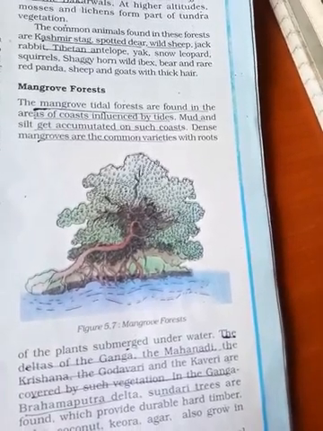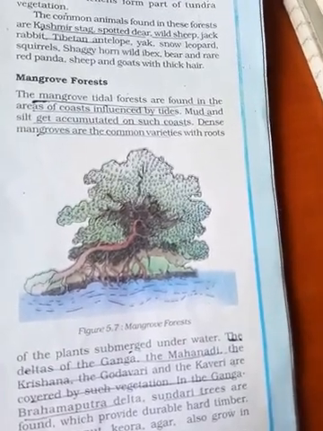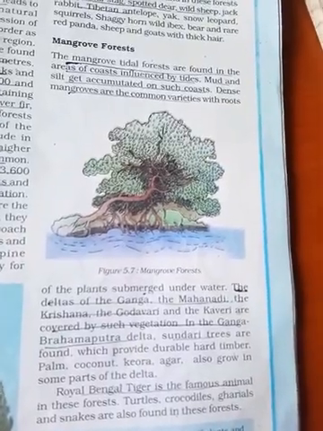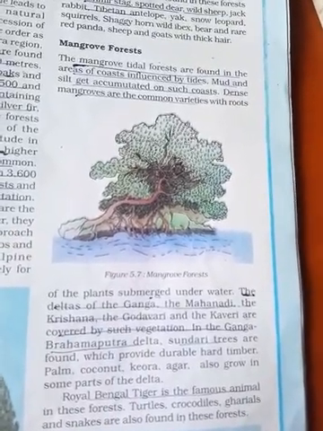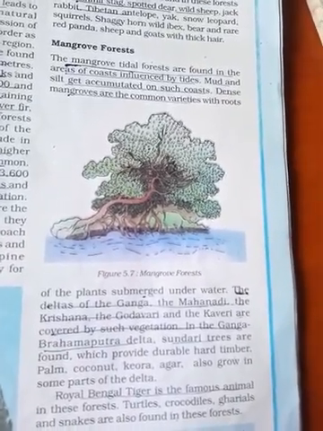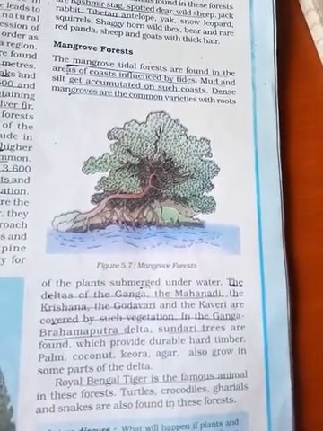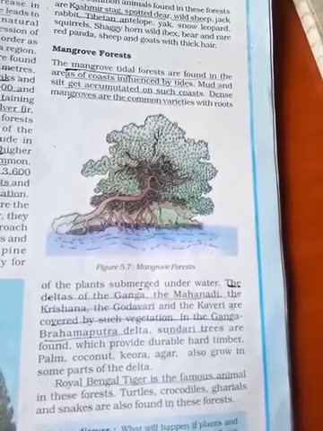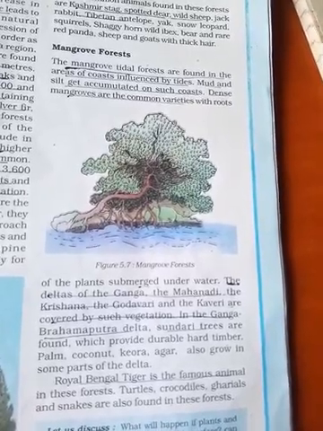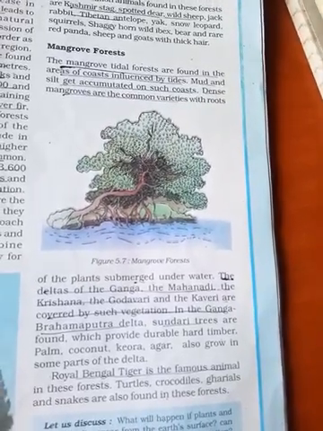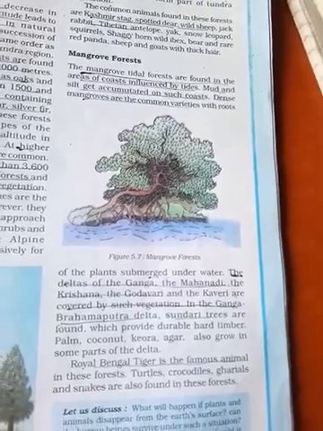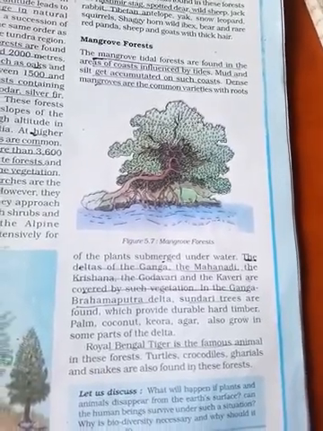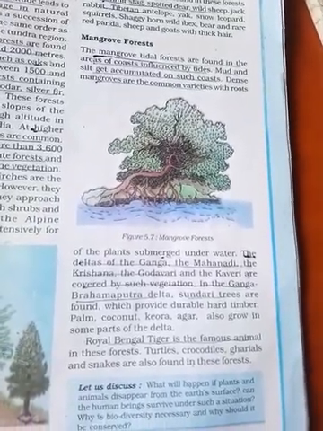Dense mangroves are common, with the roots of the plants submerged under water. That means most of the roots are submerged under the waters. You are going to find them in the deltas of the Ganga, Mahanadi, Krishna, Godavari, Kaveri, and the Ganga-Brahmaputra delta. In those areas you will find this type of mangrove forest.